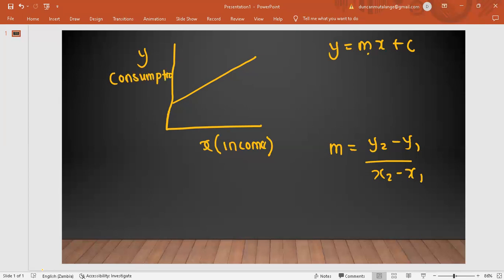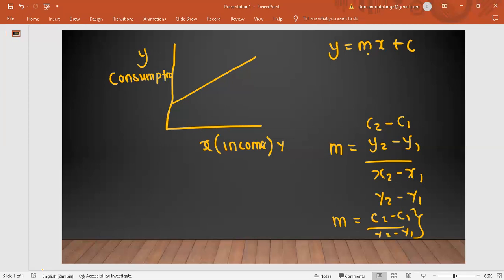So to calculate the gradient of this line, wherever there is y, it's now consumption, so we can say this is the same as C2 minus C1. In the x-axis there is income, and income in economics is represented by Y. So we say Y2 minus Y1, therefore our m, the gradient, is equal to C2 minus C1 over Y2 minus Y1, right? As the gradient of this line.